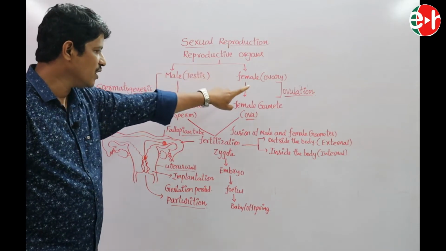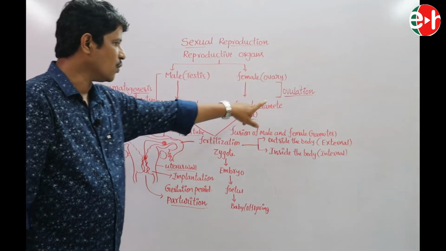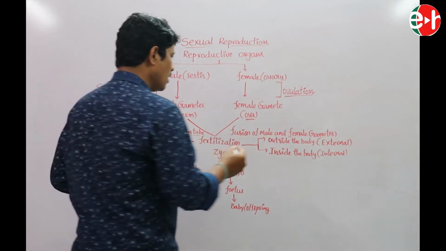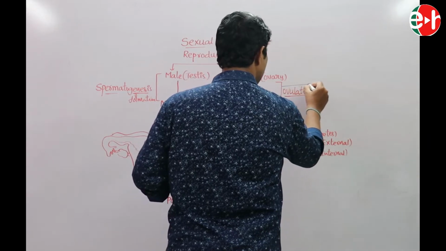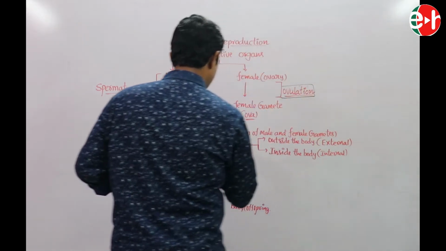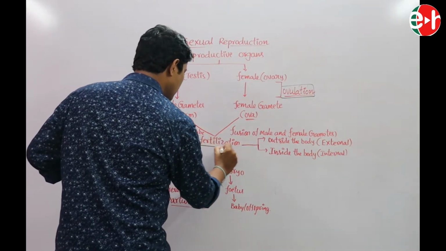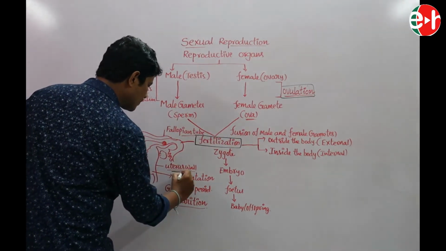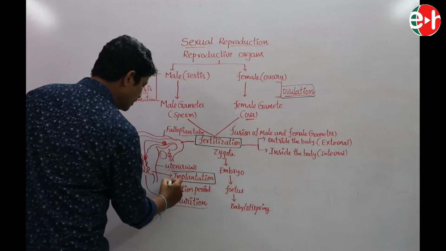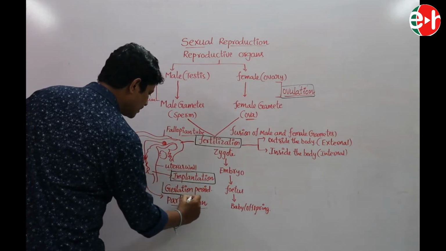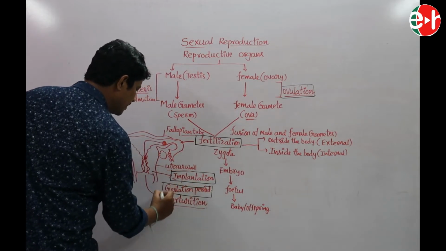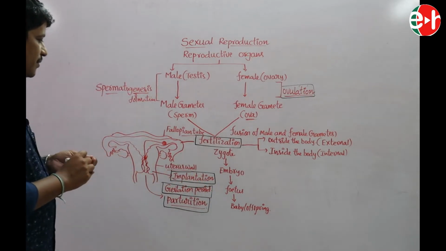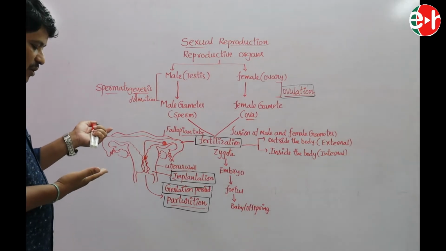The first one is the ovulation process, the second is the fertilization process, the third is the implantation process, the next is the gestation period, and the last is parturition. These are the different processes we observe here.